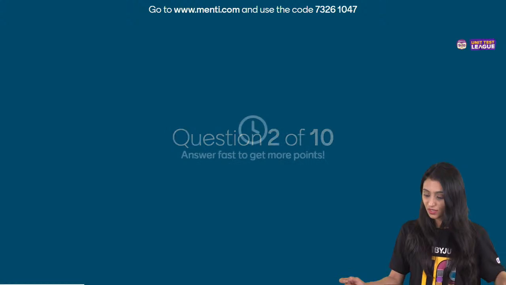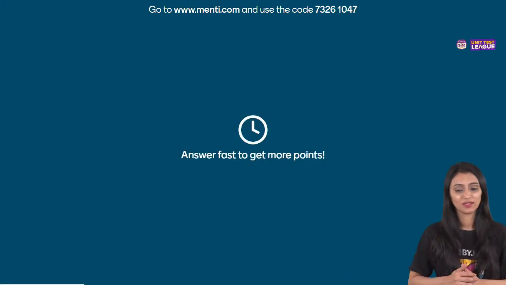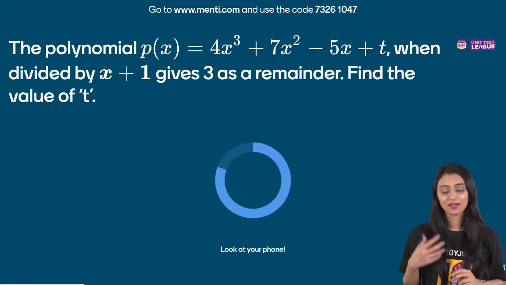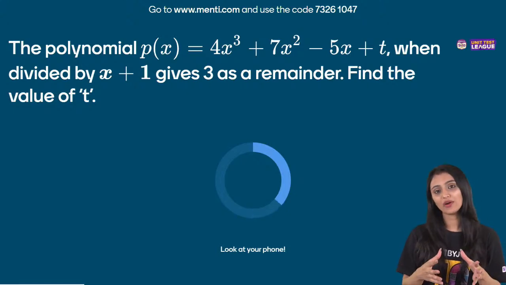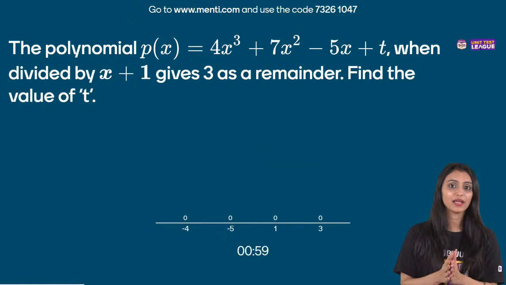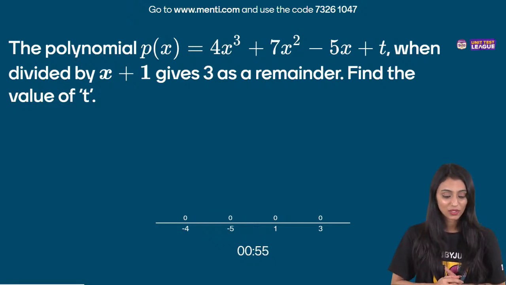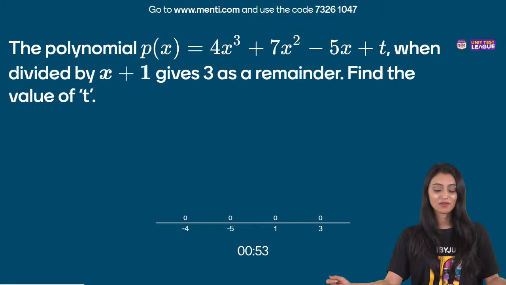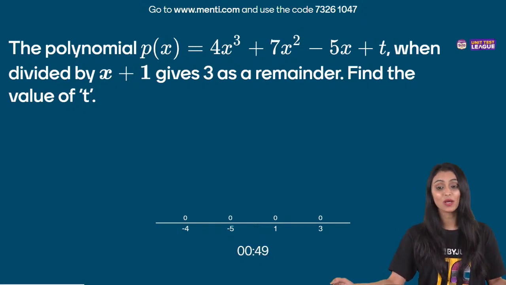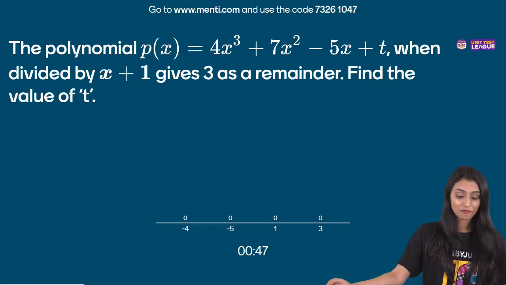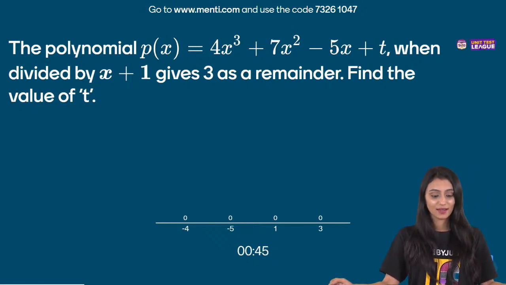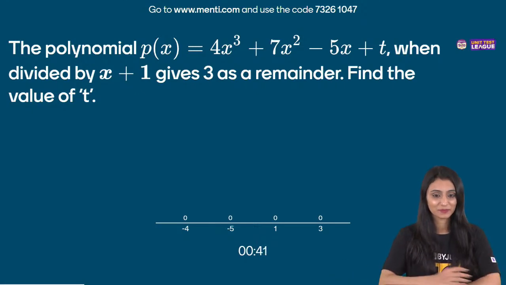All right, let's move ahead to the next question, question number 2. Please, when I'm saying again and again that you won't find it in NCERT, it's my advice that you practice from other books also. Practice exemplar as well. It's important. The polynomial p(x) equals 4x cubed plus 7x squared minus 5x plus t. When it is divided by x plus 1, it gives 3 as a remainder. Find the value of t. It is giving 3 as a remainder. What are we using here? I hope you have got the hint.